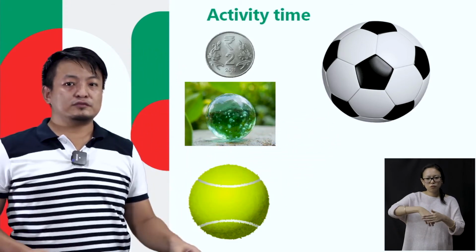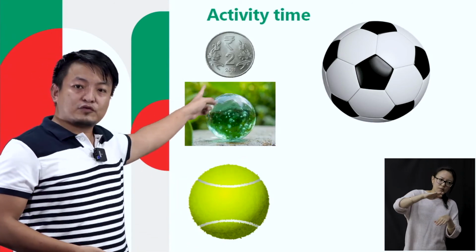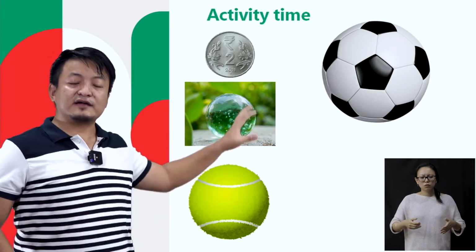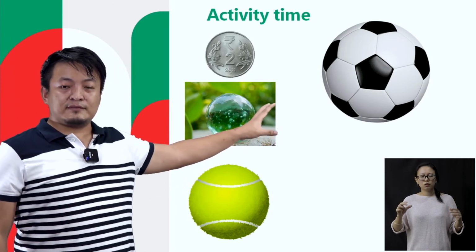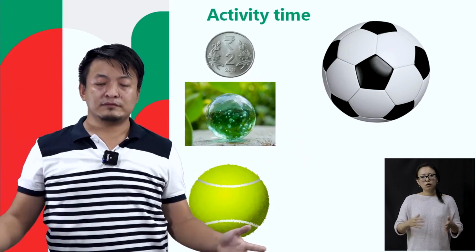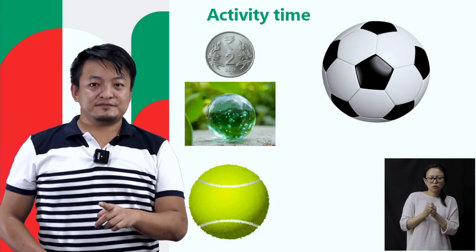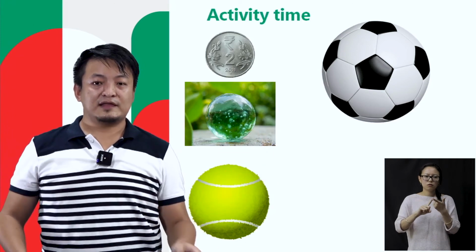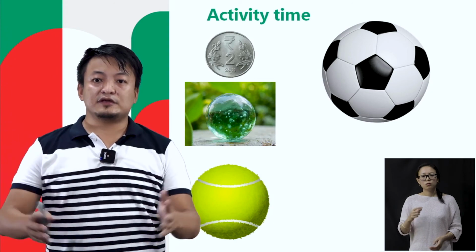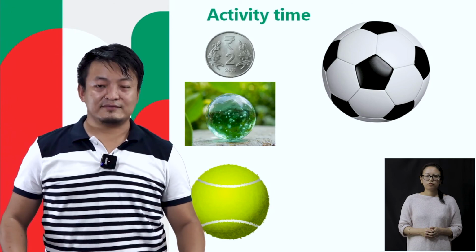But what about in the third case, when we place a coin on a football? Now we all know that a football is round. But if we place this small coin on the football, the whole surface of the coin will sit flat on the football, right? So the bigger the ball, the lesser the curve. Remember, bigger the ball, lesser the curve. So since our Earth is a big ball, it appears to be flat.